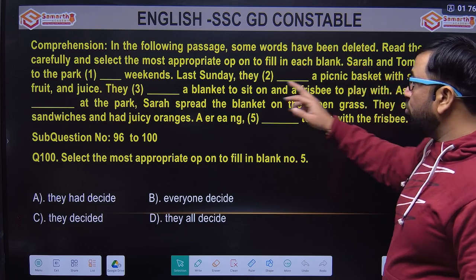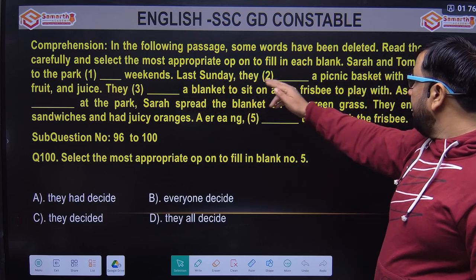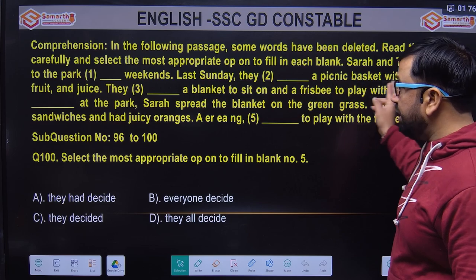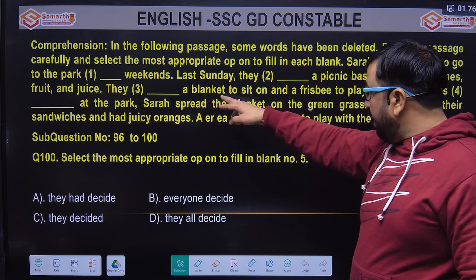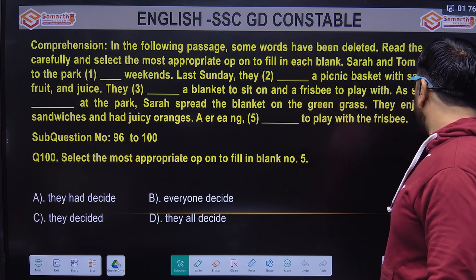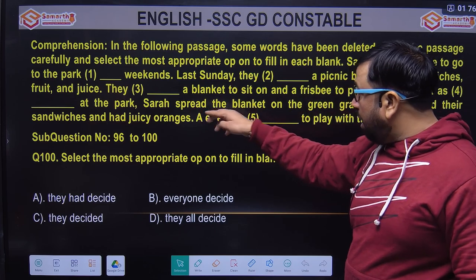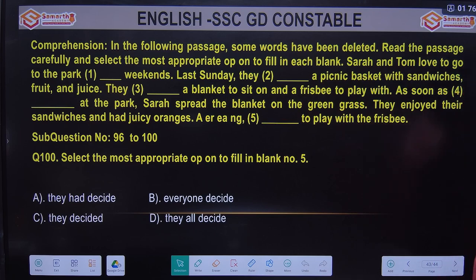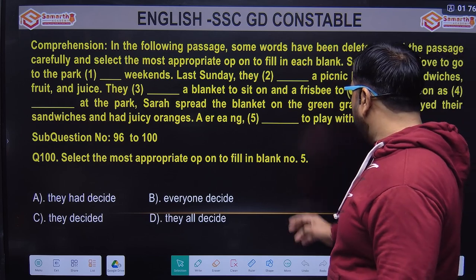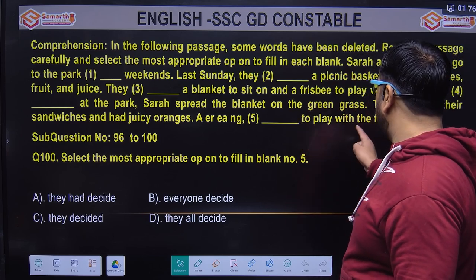Sarah and Tom love to go to park on weekends. Last Sunday they arranged a picnic basket with sandwiches, fruit. They brought a blanket to sit on and frisbee to play with. As soon as they arrived at the park, Sarah spread the blanket on the green grass and they enjoyed their sandwiches and had juicy oranges and they decided to play with the frisbee.